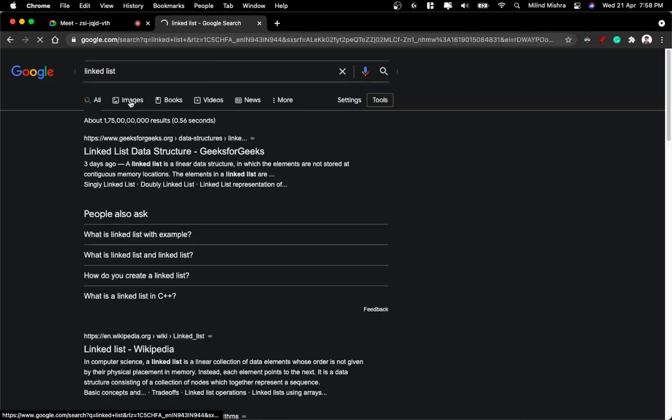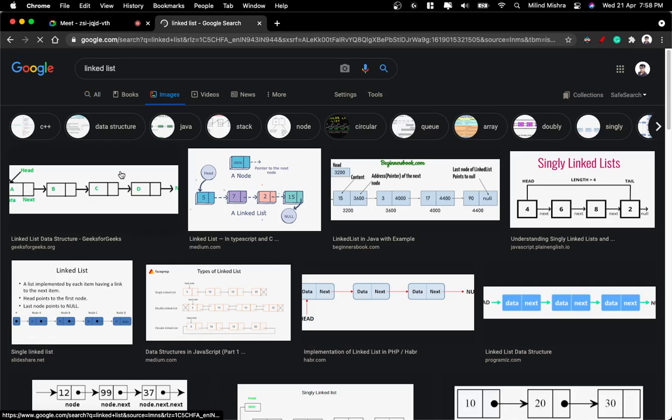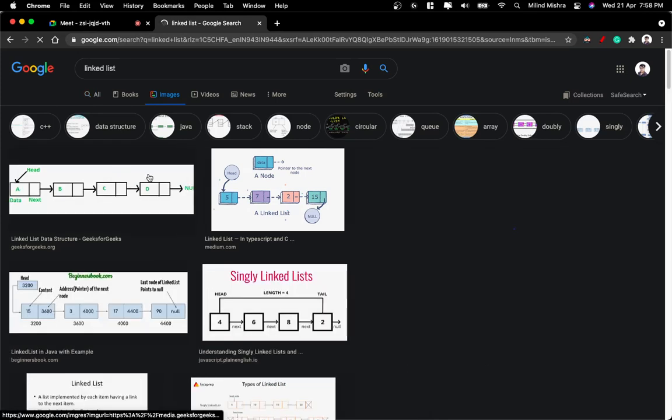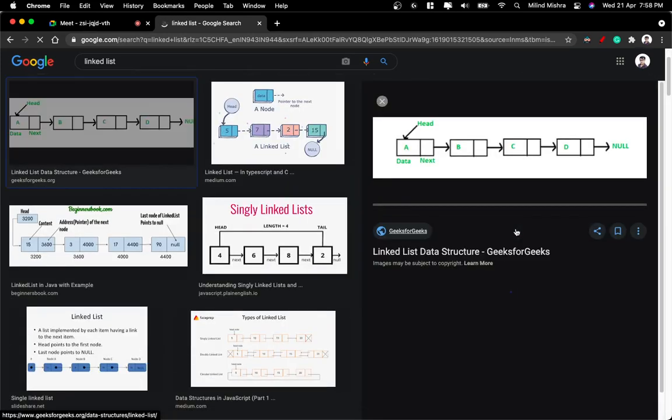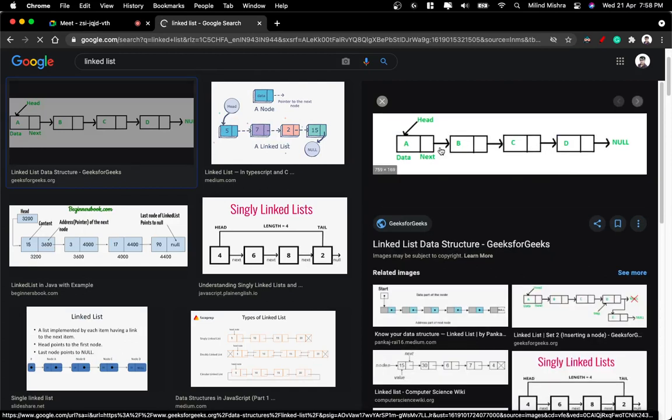Let's see images. Okay, why did I go here? I should have gone for Geeks. Never mind. So this is basically a linked list. If you can see, this is a linear data structure. We can access here, we can come here, then we can go here, if we want to traverse. We are going to study about the dynamics of these data structures later on, but this looks something like linear.